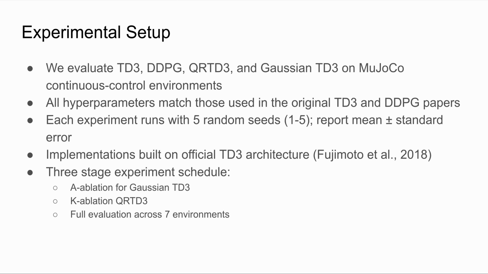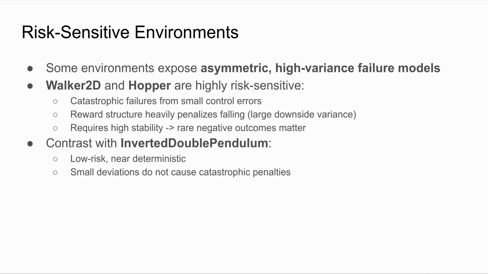Before comparing our algorithms, we standardized the experiment settings across all methods. We used the official TD3 hyperparameters to ensure fairness and trained everything with 5 random seeds to report stable averages and standard errors. We follow a staged evaluation procedure. First, tuning the risk parameter alpha for Gaussian TD3, then tuning the number of quantiles k for QRTD3, and finally running a full comparison across 7 MuJoCo environments.